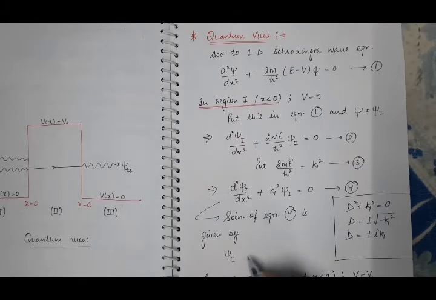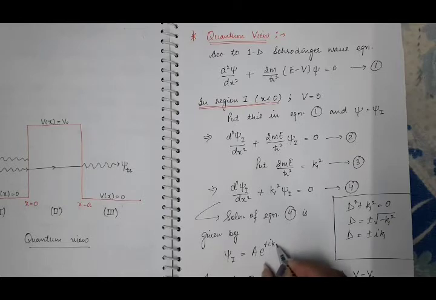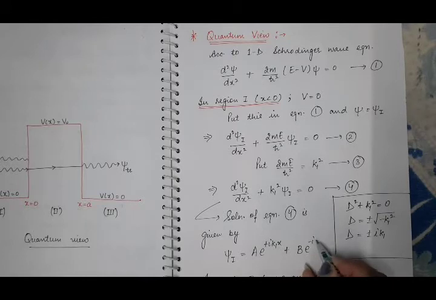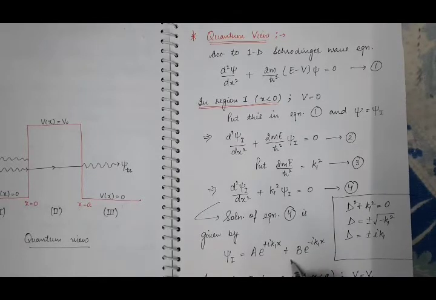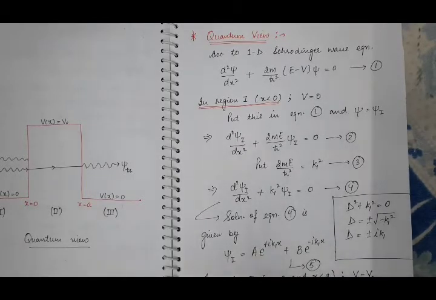psi 1 is equal to the linear combination of A e raised to power plus iota k1x plus B e raised to power minus iota k1x. And suppose this is equation 5th.